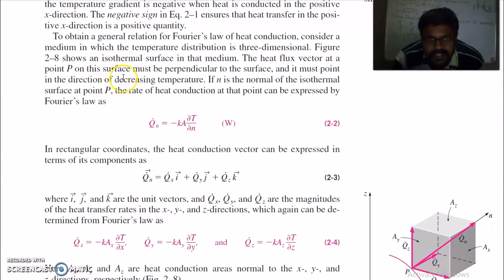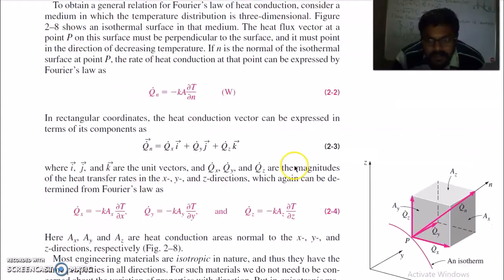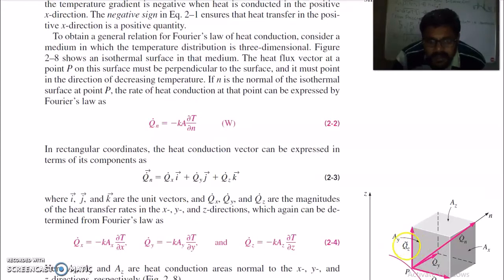We know heat transfer is a vector quantity. Take the example of this surface, which is an isotherm, meaning the temperature on this surface is the same. The heat flux vector at a point P on this surface must be perpendicular to the surface and it must point in the direction of decreasing temperature.